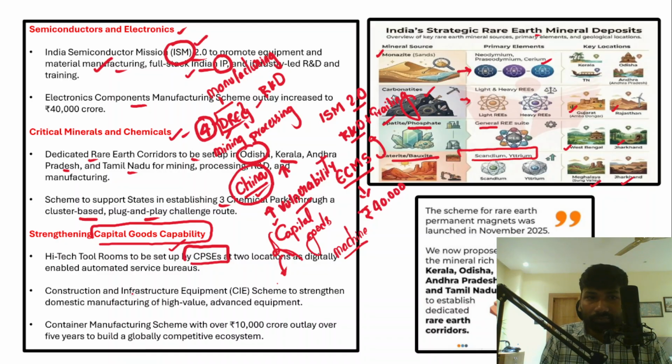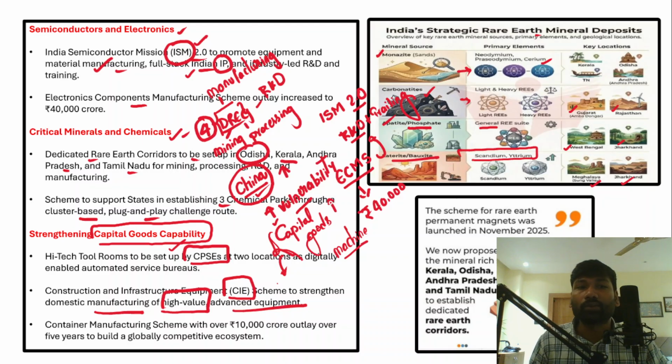And then a construction and infrastructure equipment scheme will be launched to further strengthen the domestic manufacturing of high value and advanced equipment. The objective is to boost the production of capital goods. And then a container manufacturing scheme with over 10,000 crore outlay over 5 years to build a globally competitive ecosystem as well. So the objective is strengthening capital goods capability.